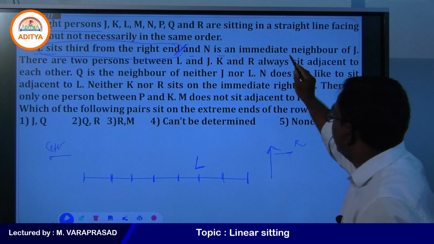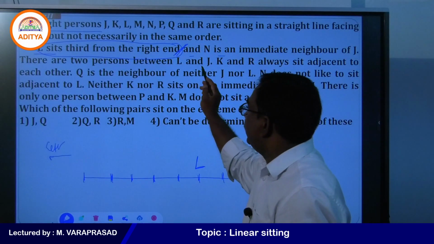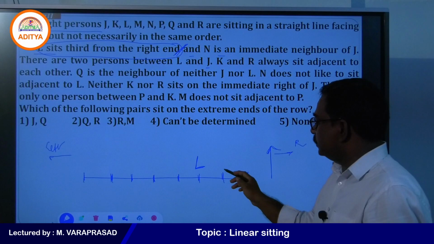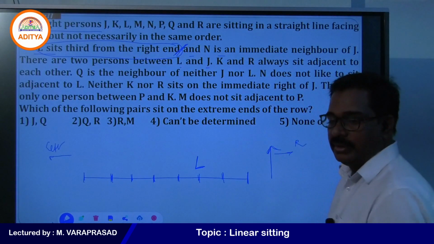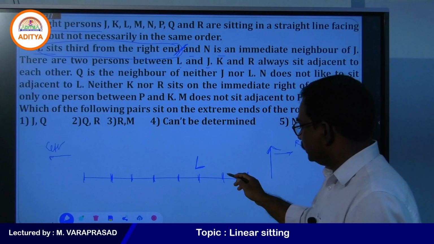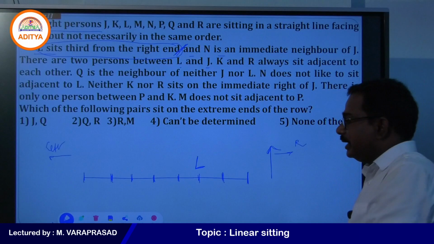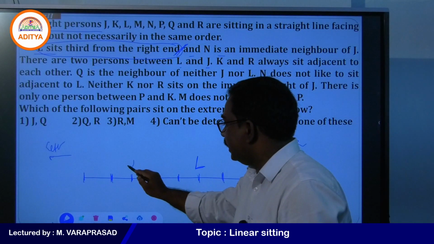Suppose if you take J here, we are not getting two persons between them. So what we can take here? Between L and J there are two persons, so J we can write here.